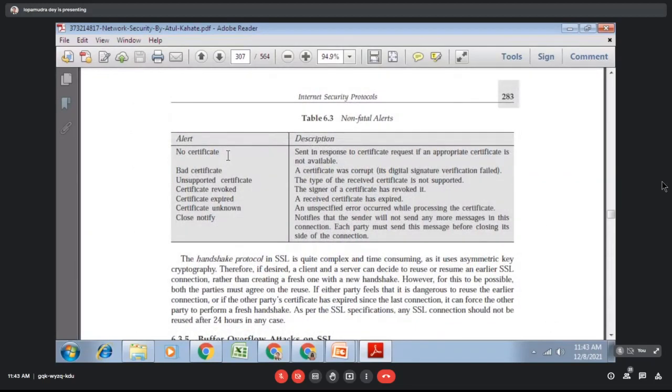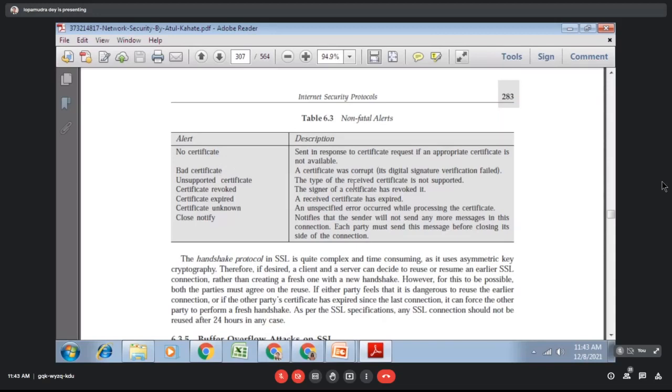For example, no certificate. Suppose you have asked for a certificate, but you didn't receive an appropriate certificate. Then it will generate one error message, no certificate. Suppose the certificate that you have received is already corrupted. At that time it will generate one alert message, bad certificate.